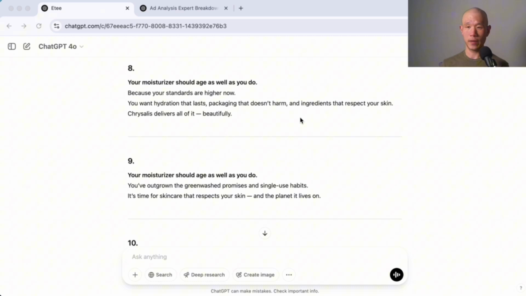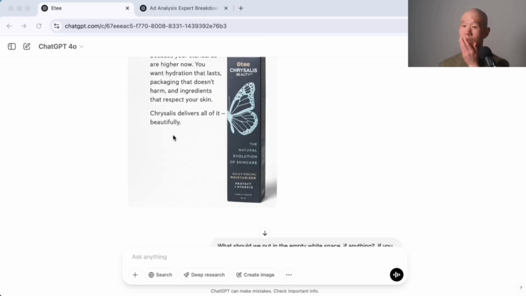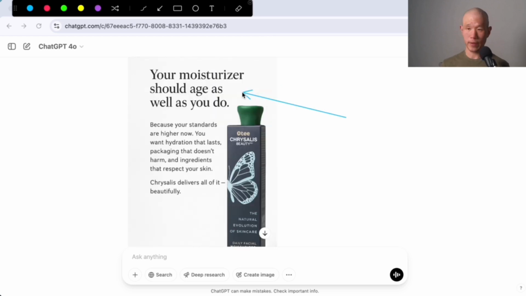Your moisturizer should age as well as you do because your standards are higher now. You want hydration that lasts, packaging that doesn't harm, and ingredients that respect your skin. Chrysalis delivers all of it beautifully. So it ended up creating something like this. And then I noticed that there was a white space here that I thought we could either keep empty or do something with. So that's what I did.